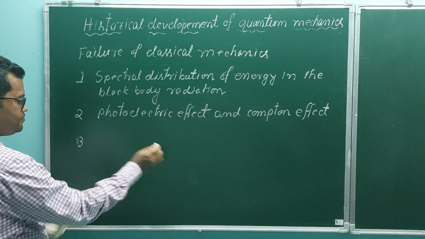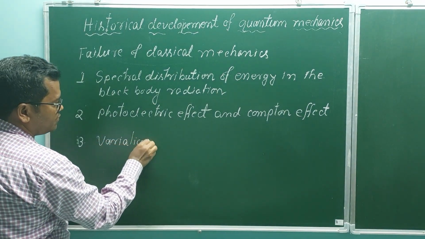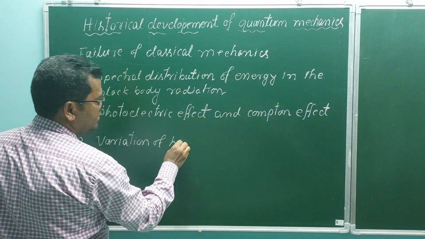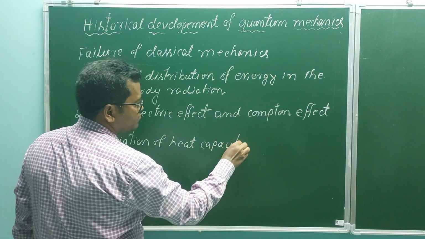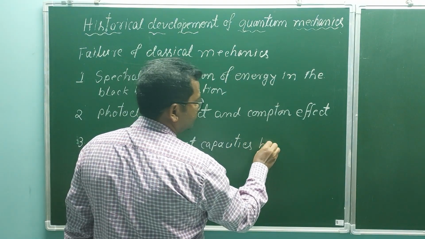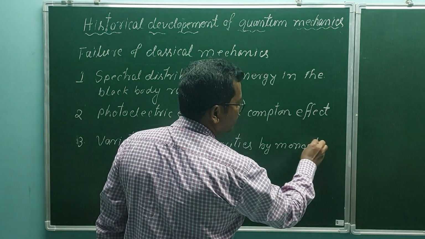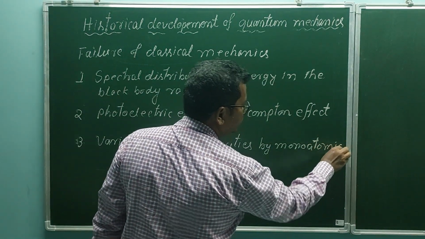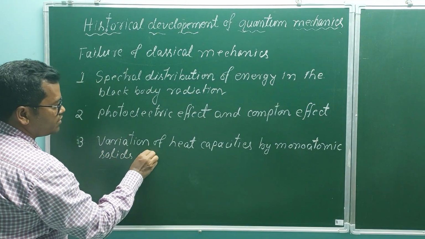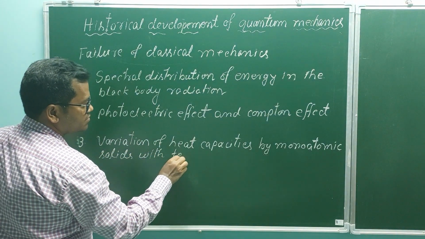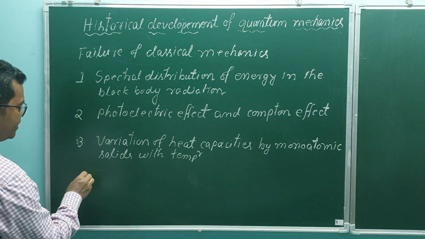Number three, the variation of heat capacities of monoatomic solids with temperature. This experiment also could not be explained by classical mechanics.